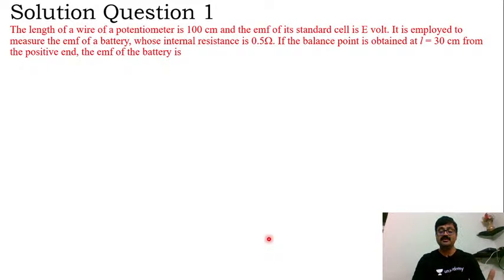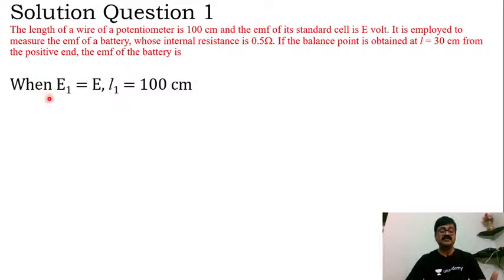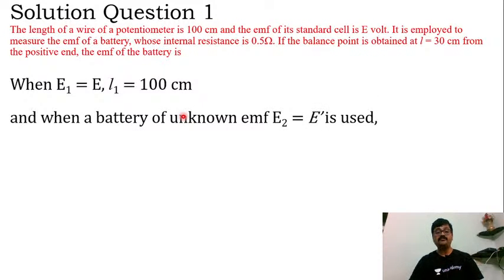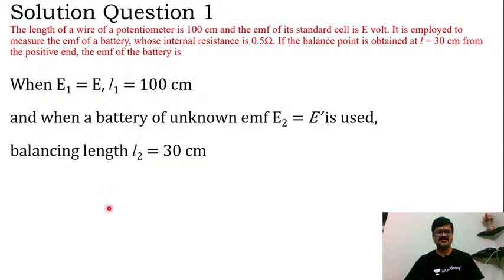Okay, so now this question is one of the highly simplified questions. So let's go ahead and crack this question quickly. Here, if we consider E1 is equal to E, and L1 is given as 100 centimeter, that is the balancing length, my dear students. Then when the battery of unknown EMF E2, I am taking E2 as E dash here, is used, the balancing length is given as 30 centimeter, right?